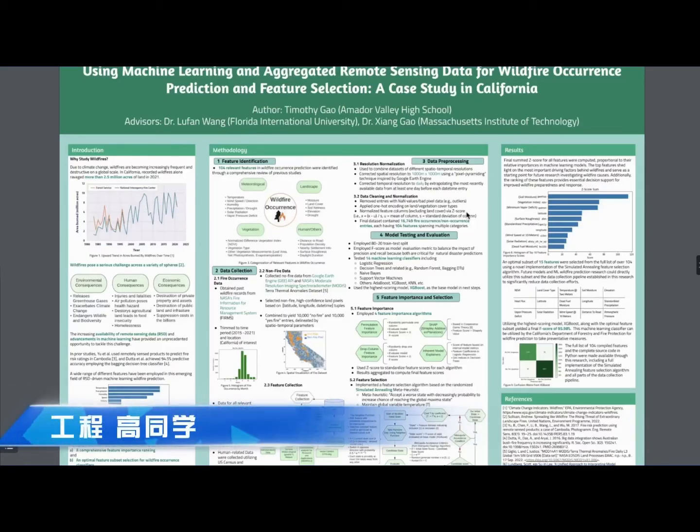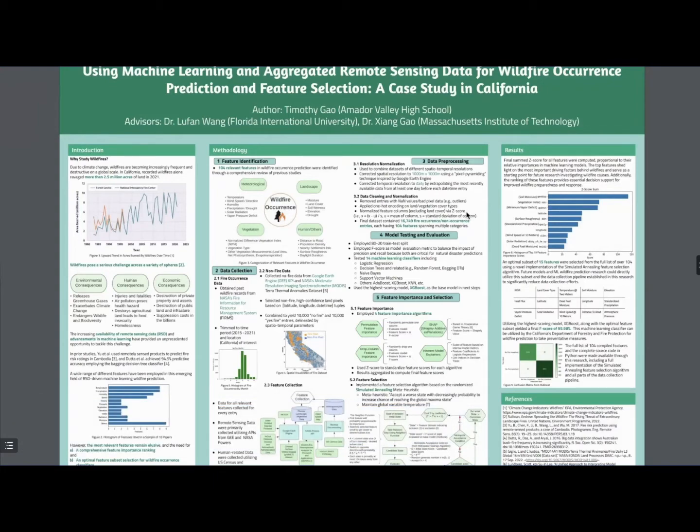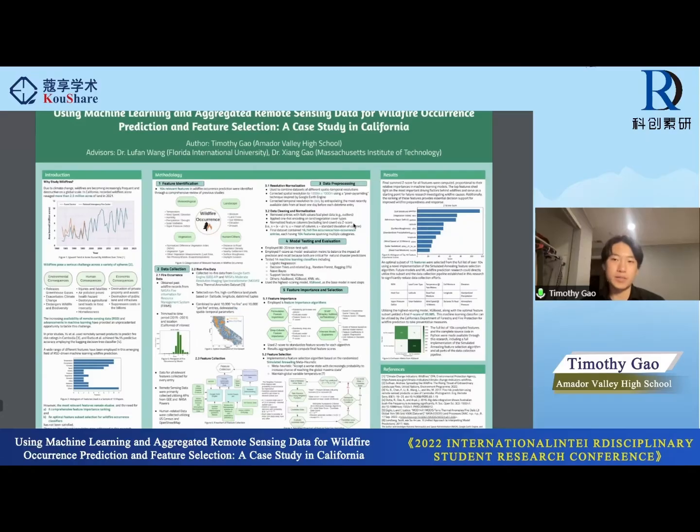So my research is using machine learning aggregated remote sensing data for wildfire occurrence prediction and feature selection. And I chose a case study in California because that is where I'm from. And so first, let's address the issue of why we should study wildfires.